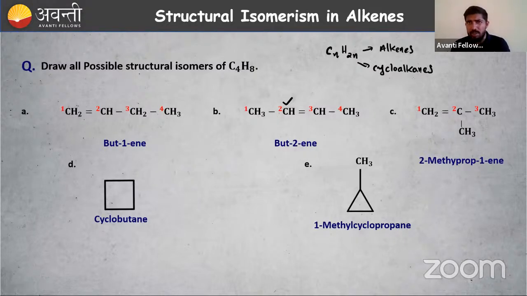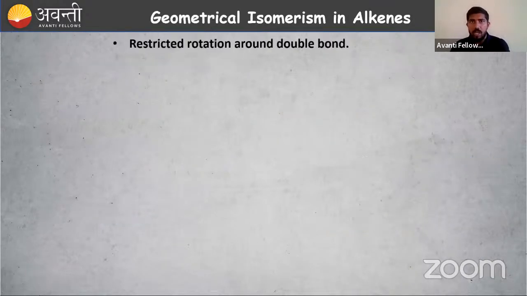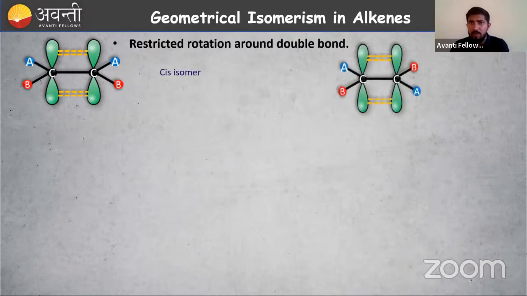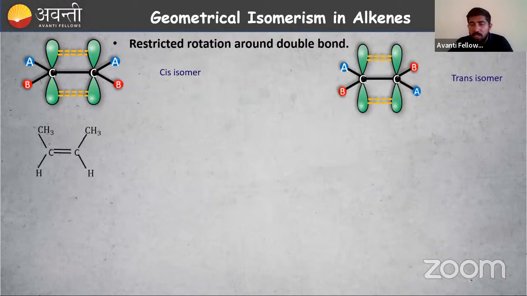So geometrical isomerism, we will study about geometrical isomerism. It is more important here. So why geometrical isomerism in alkenes? There is restricted rotation around the double bond. This sentence is very important. So cis isomer and trans isomer are present. What do you mean by this cis isomer? The double bond is present. Here a CH3 group, here also a CH3 group.